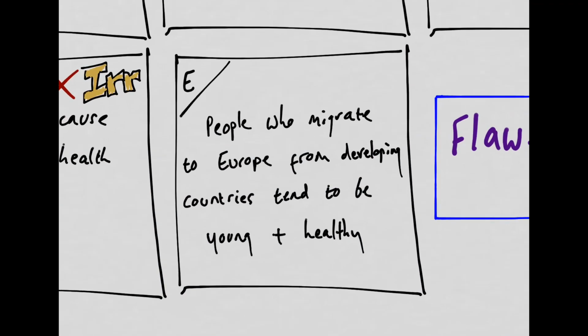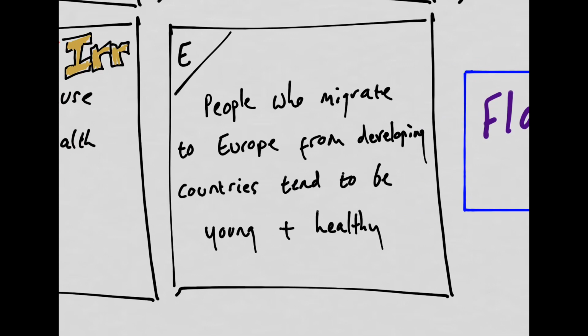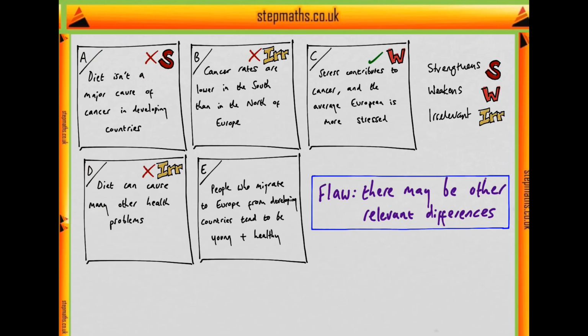And that leaves E as the final option to dismiss. This says that people who migrate to Europe from developing countries tend to be young and healthy. Well, if this is the case, then perhaps it's not due to old age that migrants from developing countries outside of Europe who come to Europe are more likely to get cancer. And if it's not due to factors to do with old age, then it seems it might be more likely that diet is the important factor. That diet is what is making these migrants who come to Europe more likely to get cancer. In that case, the argument would be strengthened.